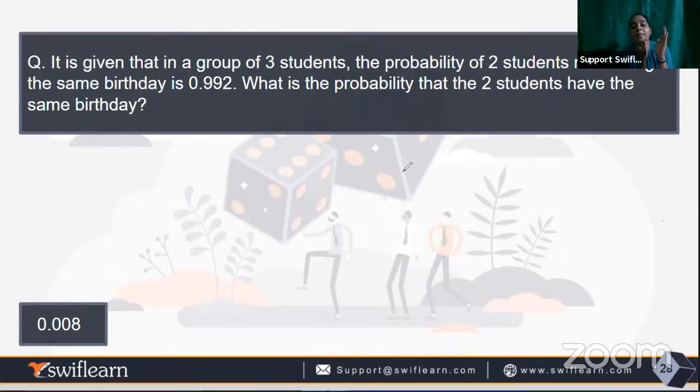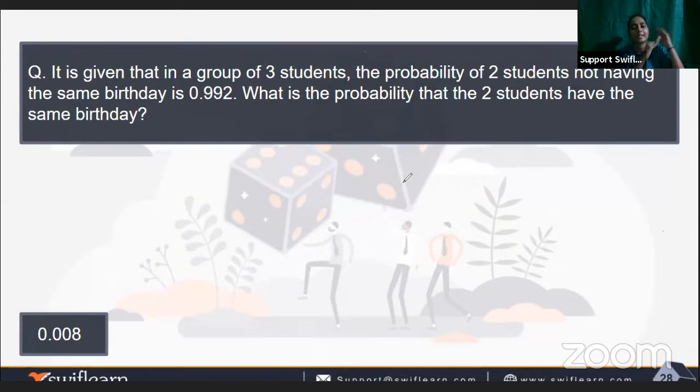Now just remember, we go just 3-4 slides back. We studied about P naught and P of E. P naught and P of E of the event are just opposite. I already told you. And P naught is exactly equal to 1 minus P of E. Okay, now go through their definitions.